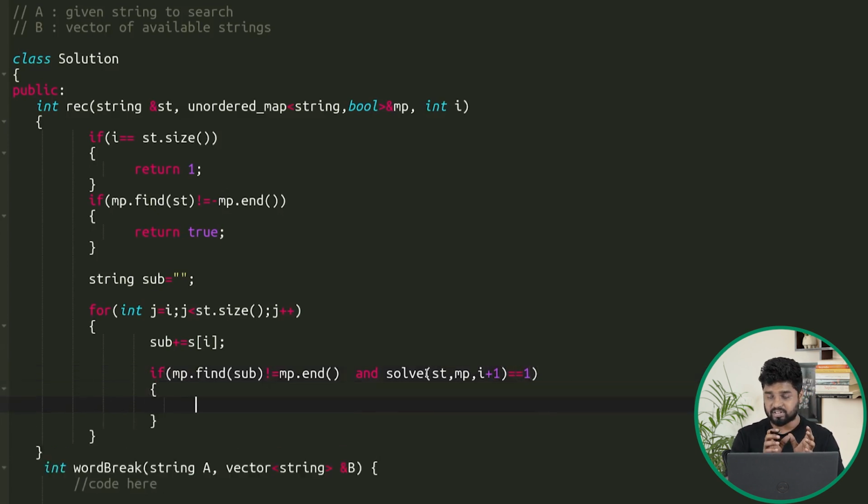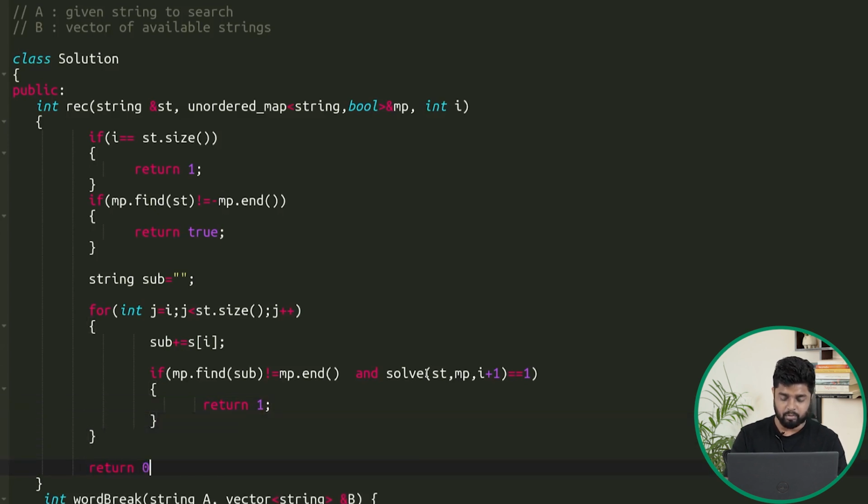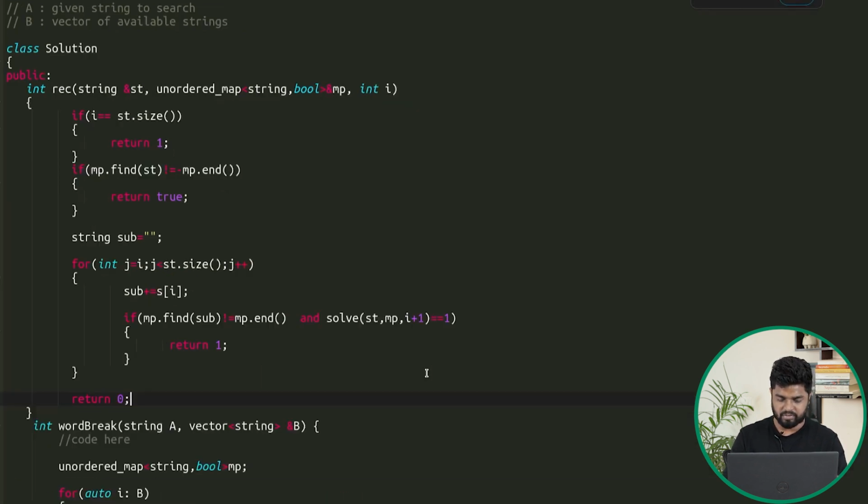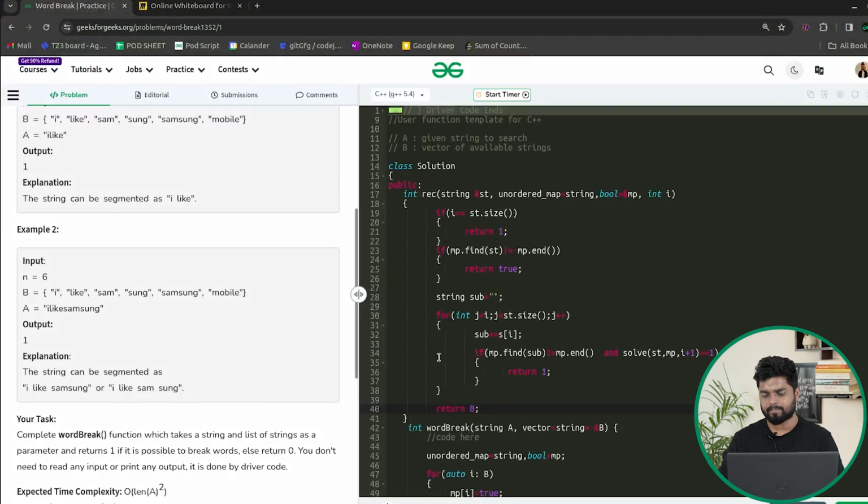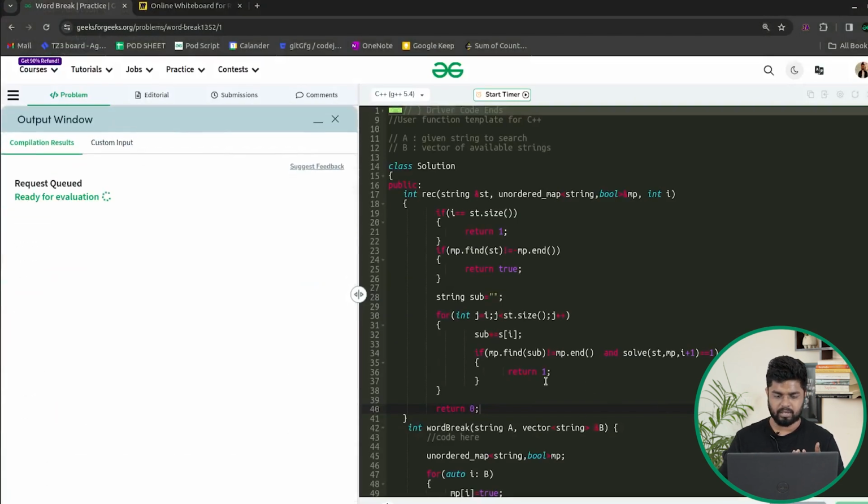If it is returning a true, or 1, then the current substring that I extracted from the start is present, and the smaller subproblem for the remaining part, which the solve function is working on, is telling us that yes, it is present. In that case I would return 1 here as well. Otherwise, at the end of the day, when the loop is over, you need to return 0, indicating that the string was not present. I hope this idea is clear. Now let's try and submit it to check if it is getting accepted or not.